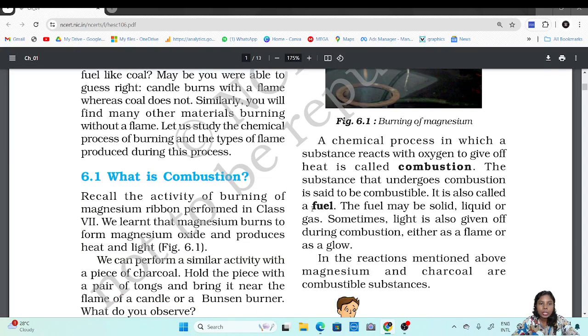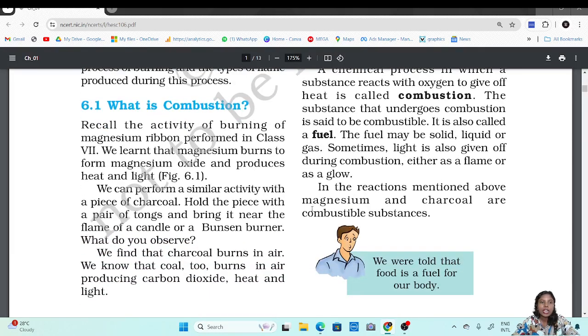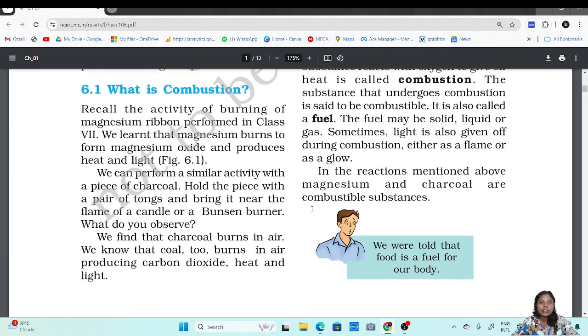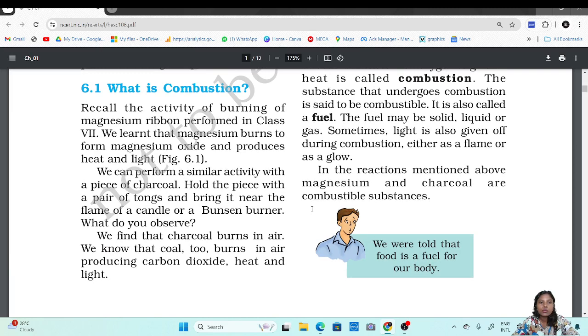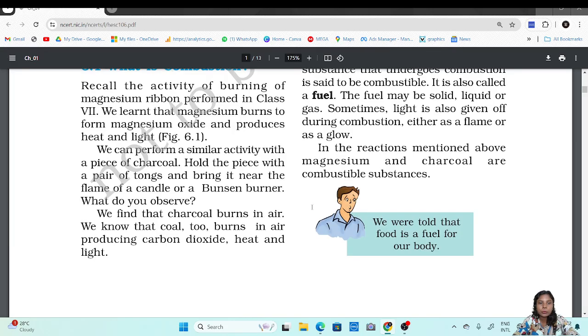So let us study the chemical process of burning and the types of flame produced during this process. Now, what is combustion? To recall the activity of burning a magnesium ribbon performed in class 7, we learned that magnesium burns to form magnesium oxide and produces heat and light. In class 7, we took a strip or ribbon of magnesium metal that, when burned in the presence of oxygen, gave out heat as well as light.